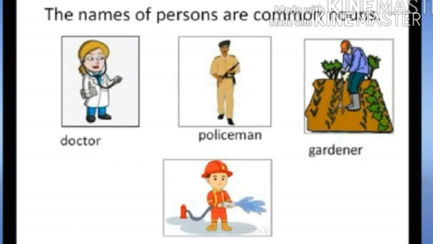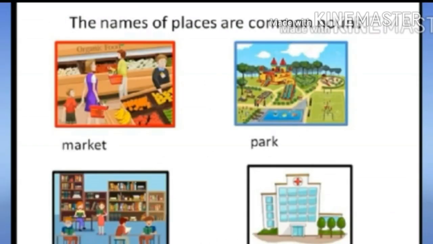Now can you see the picture of the doctor, policeman, gardener and firefighter? So kids, these are the different kinds of persons, okay, and they are many. There are many doctors, many policemen. Now see here students, these are the names of places. There are so many markets in our Kolhapur, so many parks, so many libraries, so many hospitals. So these are all common nouns, okay kids. Now next is a tiger. Now can you see, a tiger is the name given to that animal, but there are so many tigers. So even tiger is a common noun.